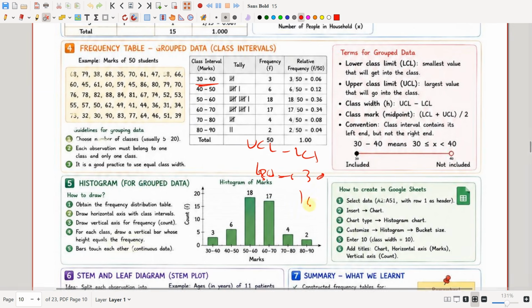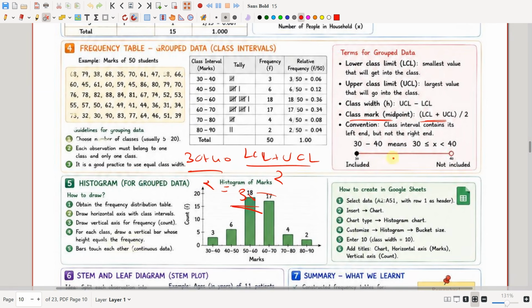30, which is 10. The class width is 10. Class mark, that is LCL plus UCL divided by 2, that is 30 plus 40 divided by 2, which is 70 by 2, which is 35. So the class mark is 35.